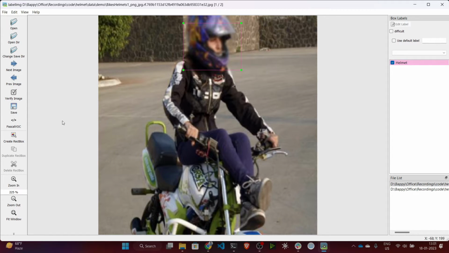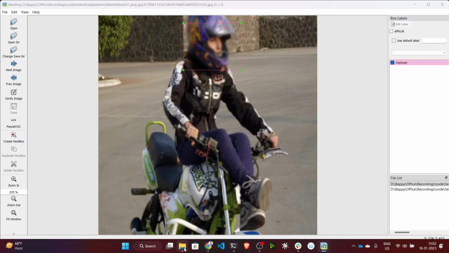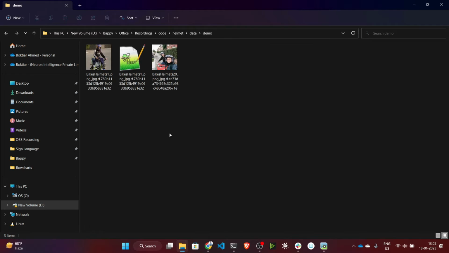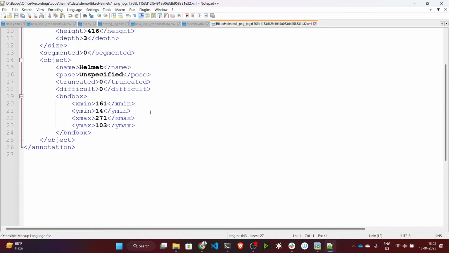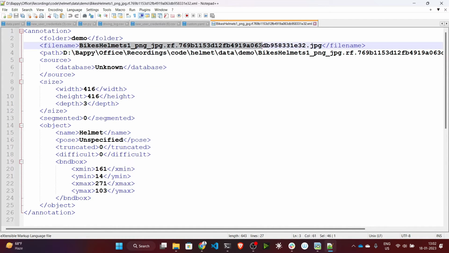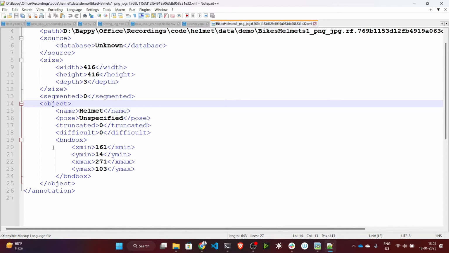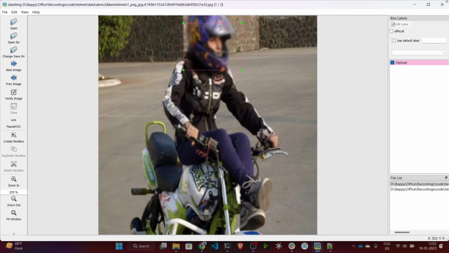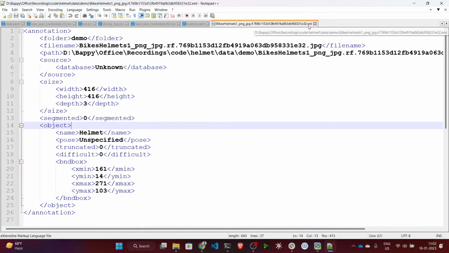You need to do this for all the images. Now you need to save it, so I'll click on save. Now if you open the demo folder, you will see one file it has generated, an XML file. If I open this file, this is the annotation file. It contains your image name, image location, and the width, height, and depth of the image. Then it saves the bounding box coordinates; for the image you have annotated, these four coordinates will be saved. So this is the annotation file, in XML format.